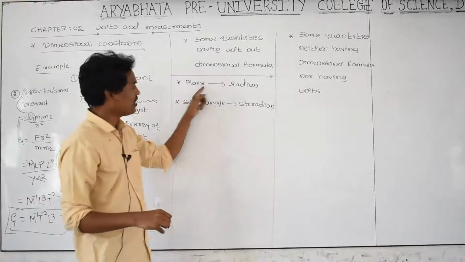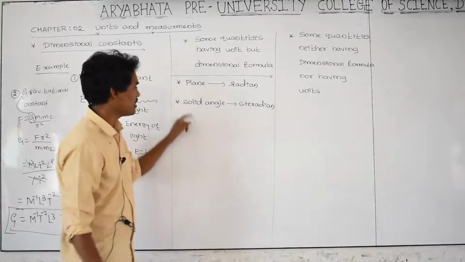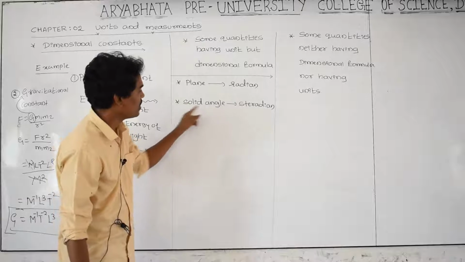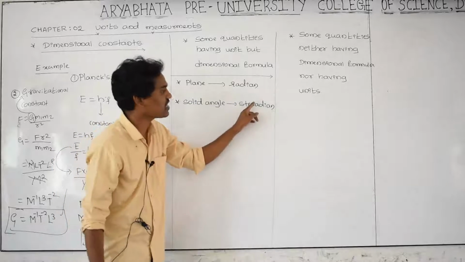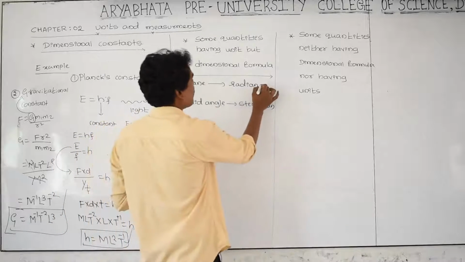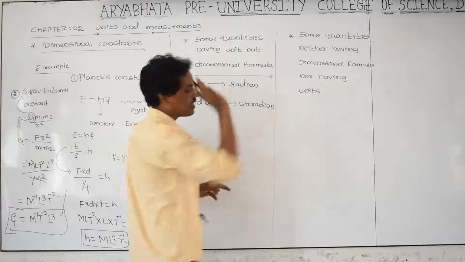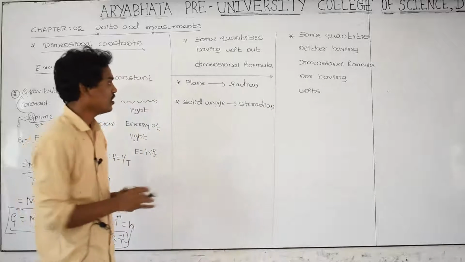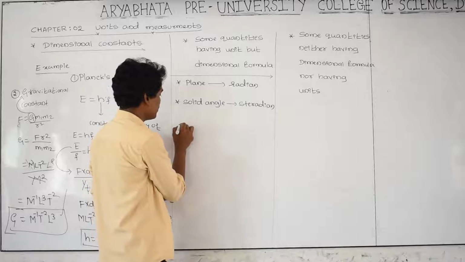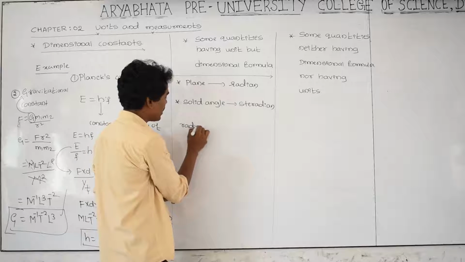This is a plane angle, unit is a radian. Its unit is, it is a solid angle, it is a physical quantity, its unit is a steradian, but it is not having a dimensional formula. What is radian? We can study about radian.